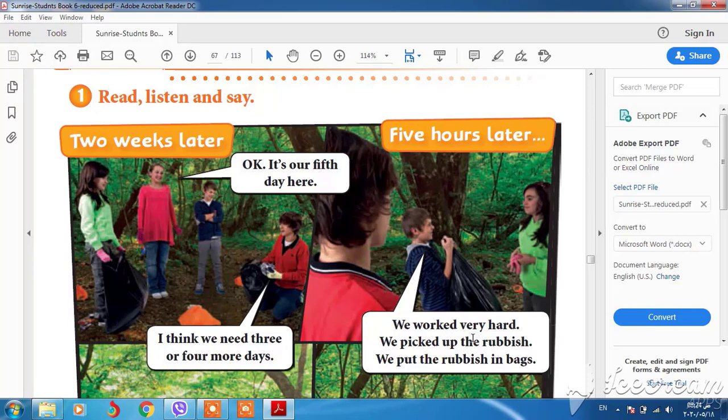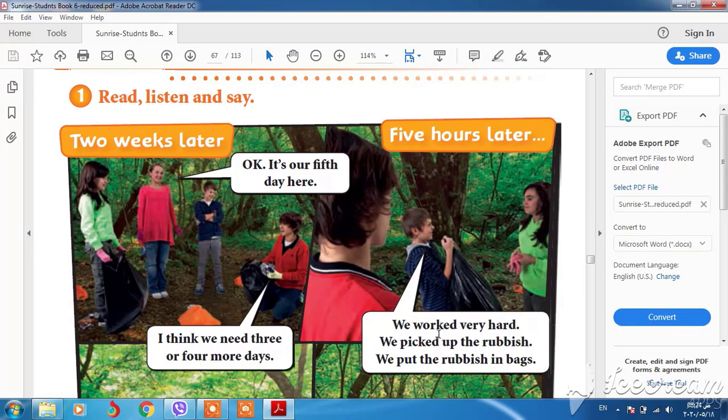We have some past verbs here, okay? For example, worked, by adding ed, it will be past. We worked very hard. We picked, with ed, also a past verb. We put, also a past verb, put, okay?